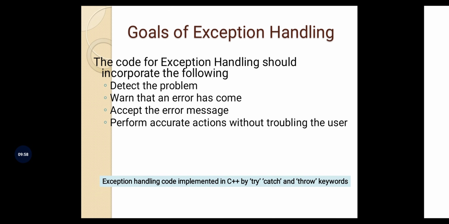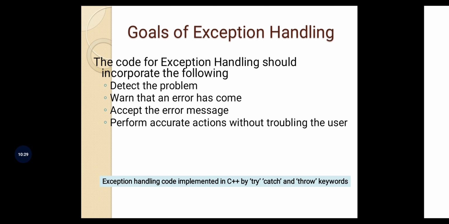So basically, if an exception happens, we tell the user that, look, there is some problem which has happened because you have entered this, and I cannot go ahead with the process unless you do something about it, or unless you change the value. And the user can then change the value and the program can continue. Now these are basically the goals of exception handling, right?